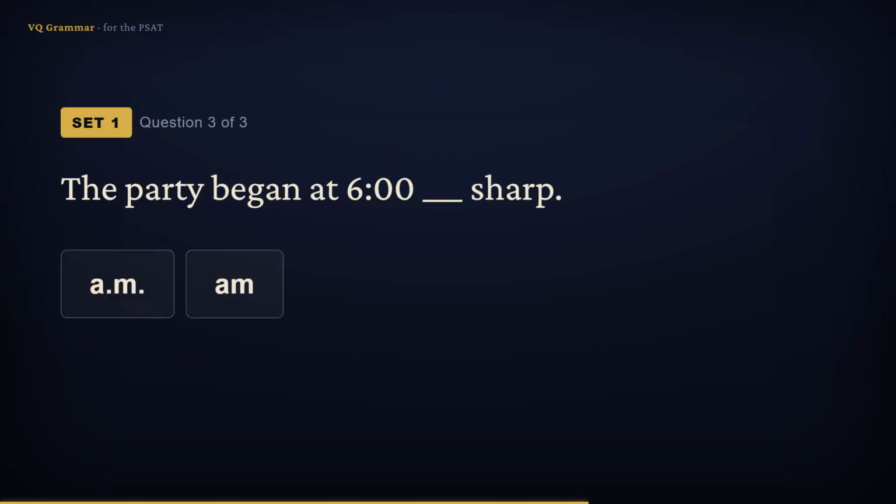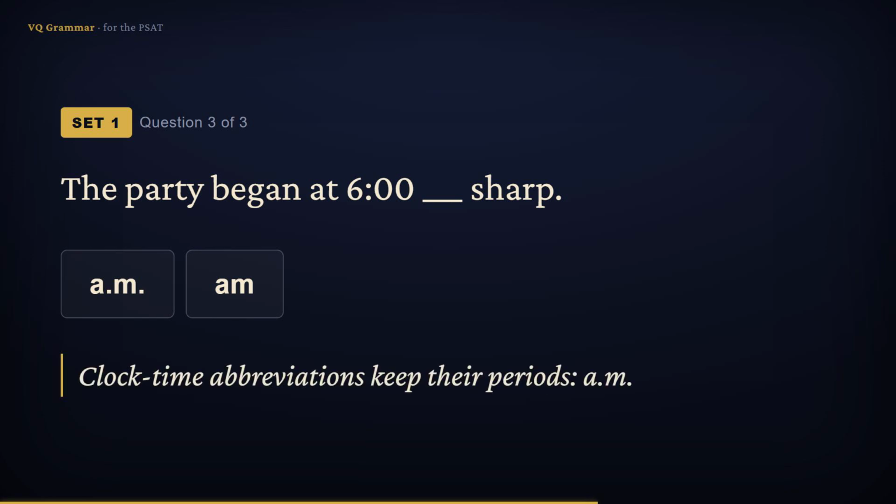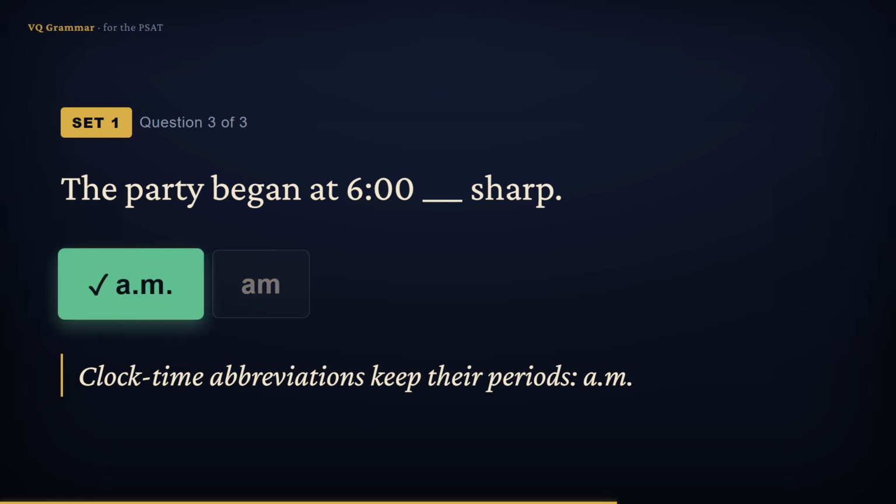The party began at 6 o'clock blank sharp. This is a clock time, and time abbreviations keep their periods, so we write a.m. So the answer is a.m.